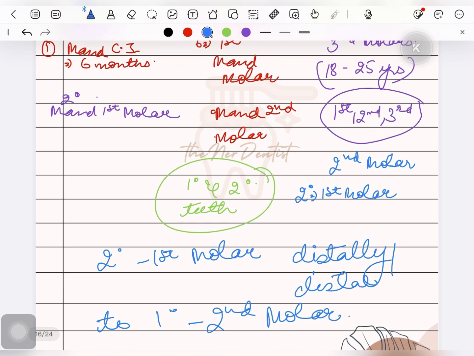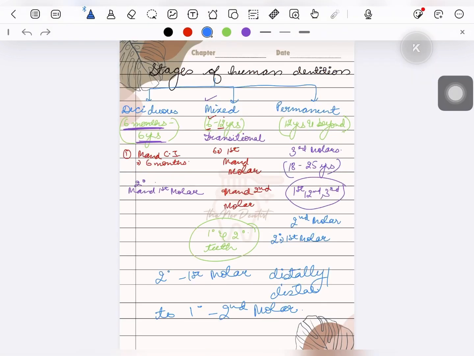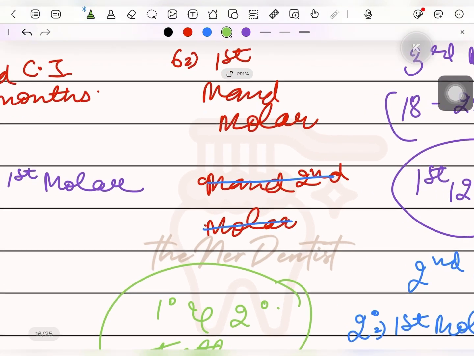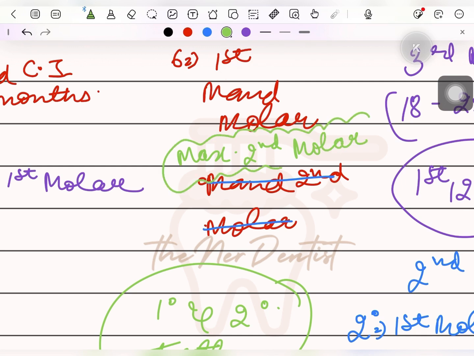They extend the dental arches at the back of the mouth as the jaw increases in size and the child grows. Sorry, I said mandibular second molar is the last permanent tooth to erupt before the third molar, but it is the maxillary second molar. This is the last tooth before the third molars to erupt into the oral cavity.